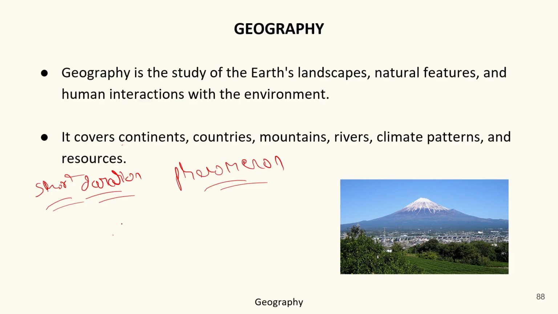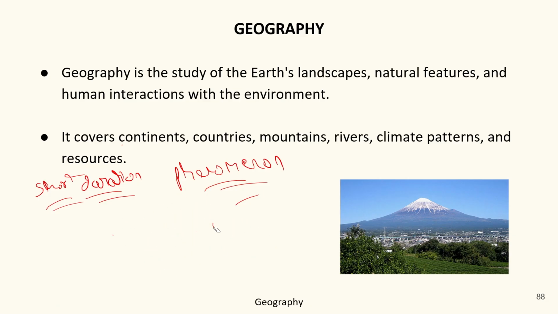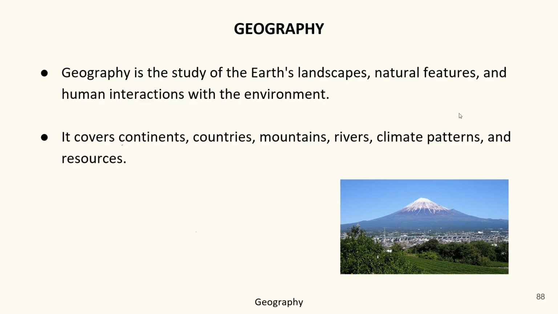As I have asked you, what is the weather? And you say it's sunshine, but in the evening it was raining. So this is all about weather. It's a short duration. In the morning there might be sunshine, in the evening there might be rain. It is called the weather, which is a short phenomenon of the outside climatic conditions.